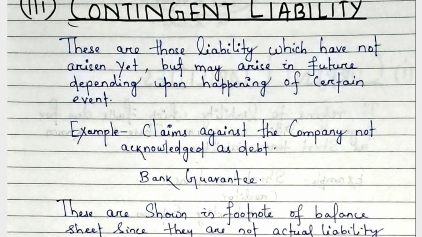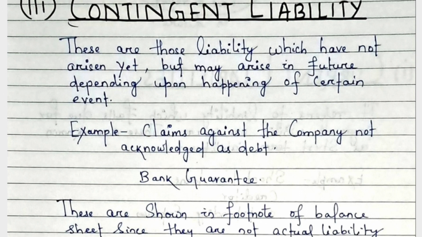Now let us take another example, that is bank guarantee. Suppose Y Limited takes a loan of rupees 1 crore from a bank and X Limited gives a guarantee on behalf of Y Limited for that loan. In that case, if Y Limited for any reason fails to make the payment, then X Limited will be answerable to the bank.